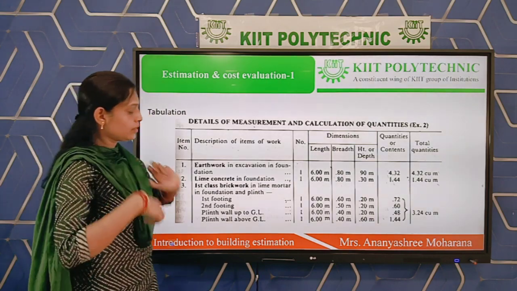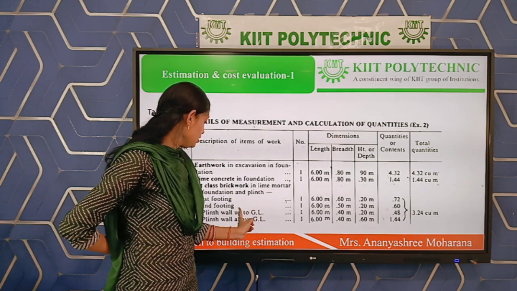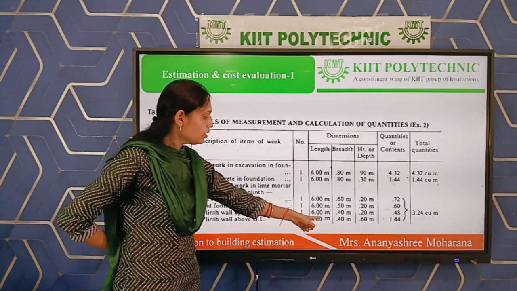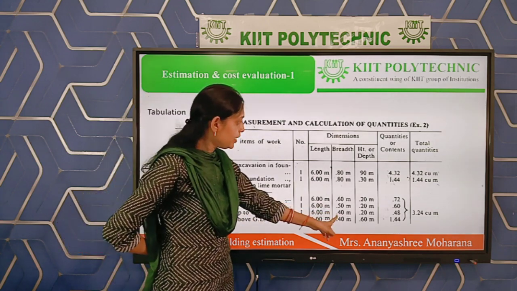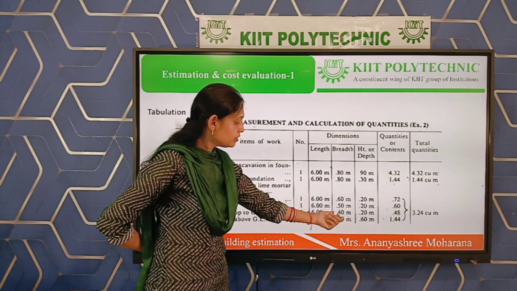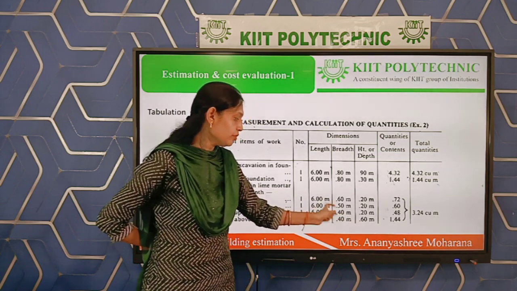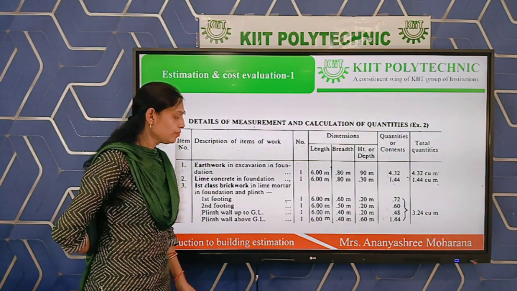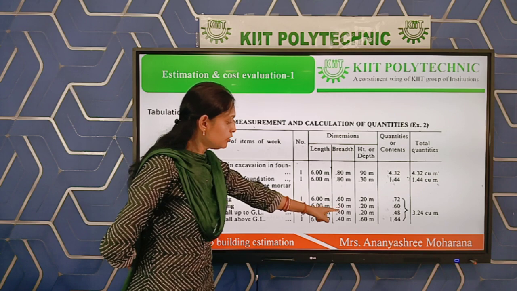You can see the length of the plinth is 6 meter, below ground level, and 0.4 is above ground level. Height is 0.2 and 0.6, and breadth is the same for below ground level and above ground level, that is 0.4, 0.4 meter. Okay, and simply you can multiply number into length into breadth into height.